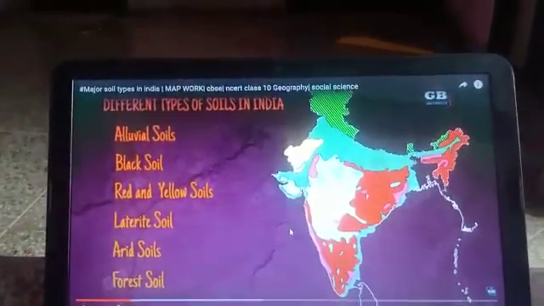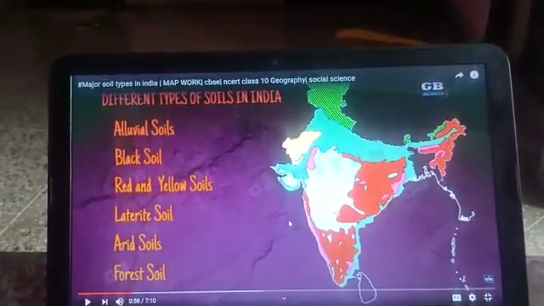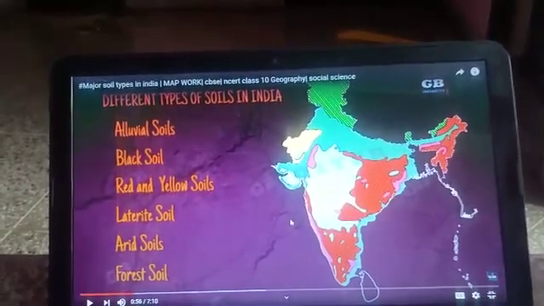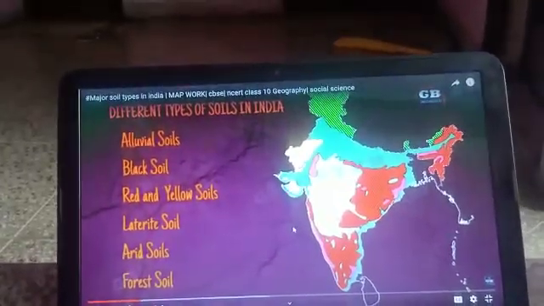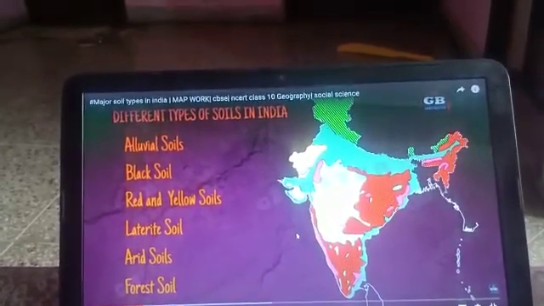Okay, so these 6 soils I told you today. So you have to write in your notebook and fill in a map.